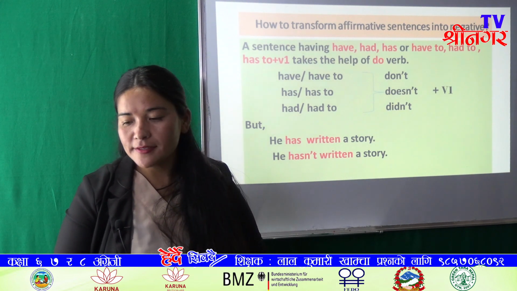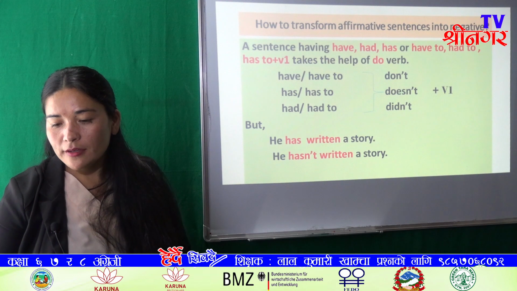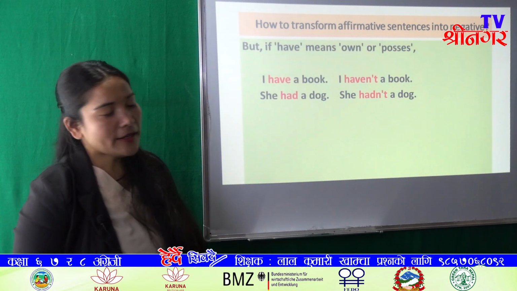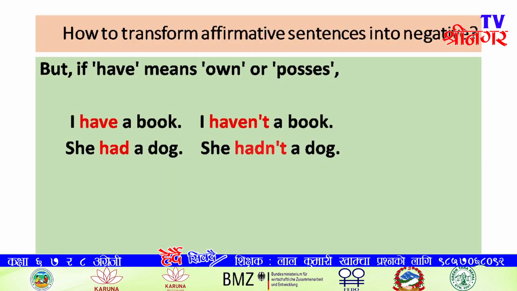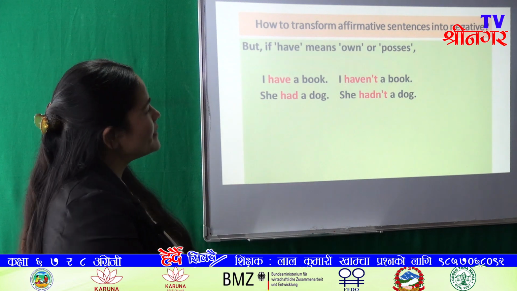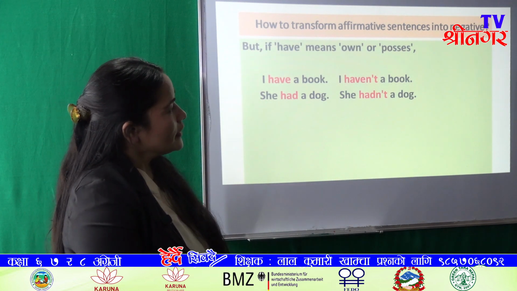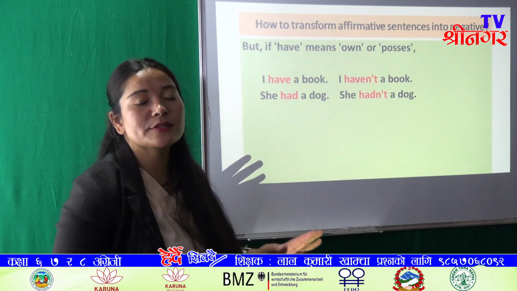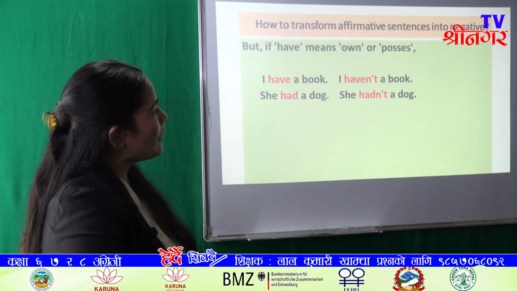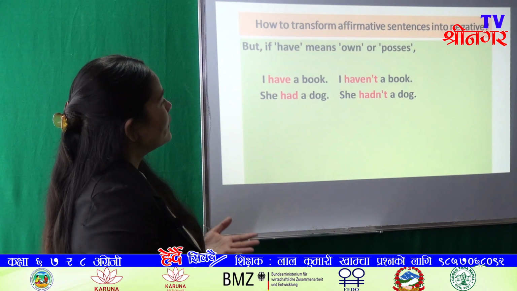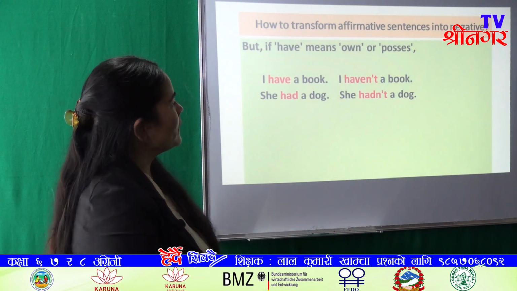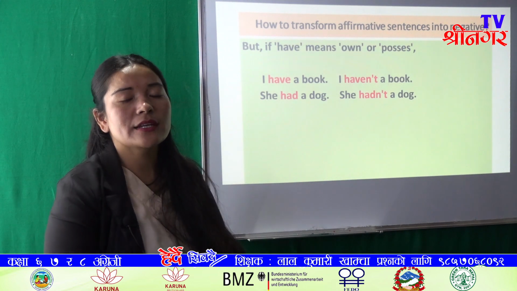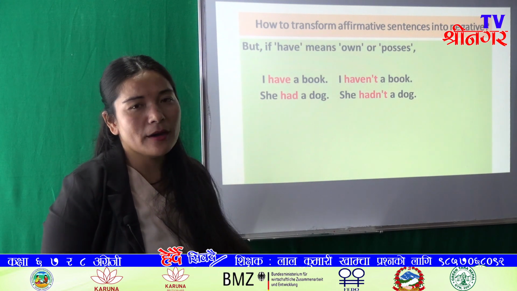Okay, are you clear, students? If so, let's see the next example. I have a book. She had a dog. In these sentences, is there any other main verb? No, there is no other main verb, and only the have verb, had verb, is used here. In I have a book, there is only the have verb. And is it an auxiliary verb or main verb?